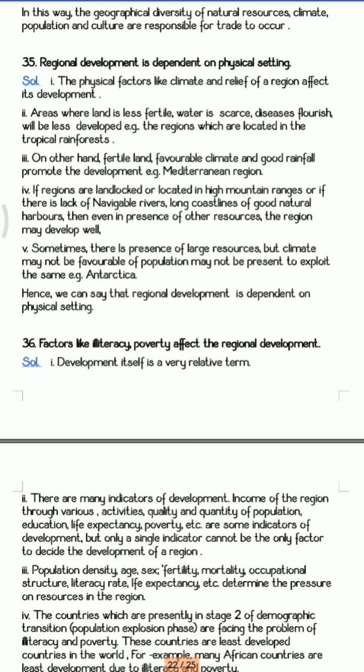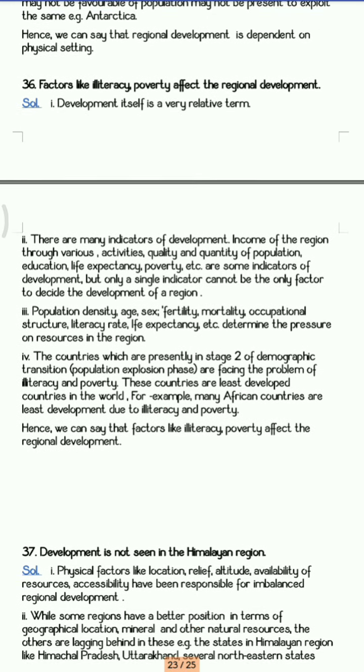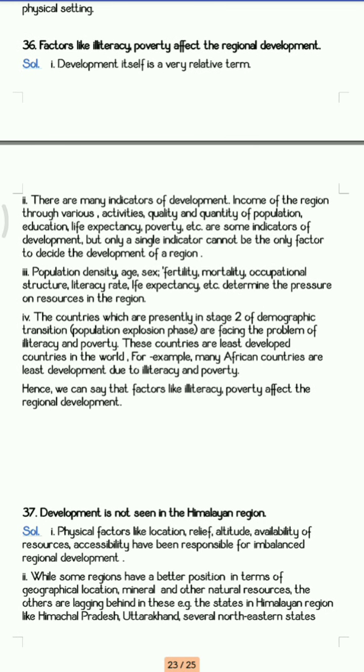But if the climate is favorable, you can take an example of Mediterranean region. So the climate is favorable, the rainfall is good, the surface is plain, the soil is fertile. So this is also going to increase the settlement, and if the humans are going to stay there, definitely the development will be more. Next, factors like literacy, poverty affect the regional development.